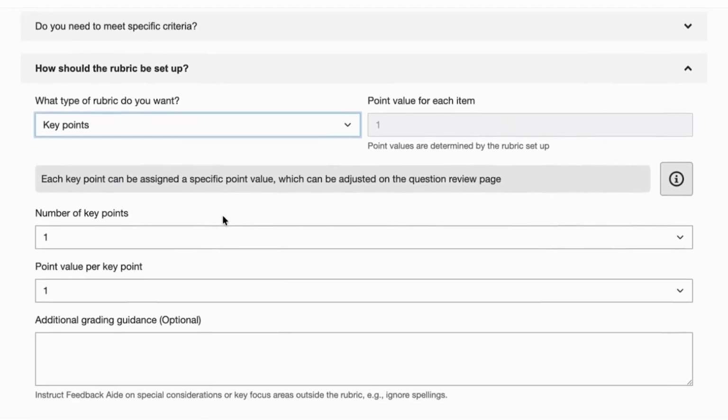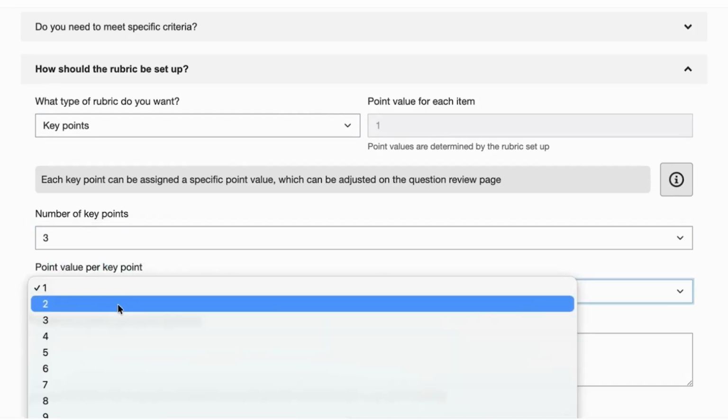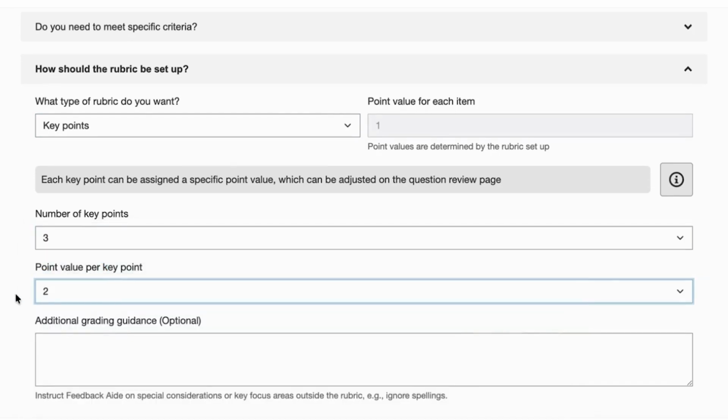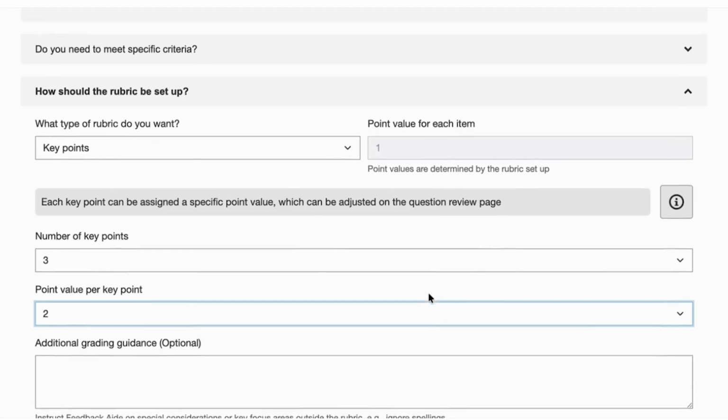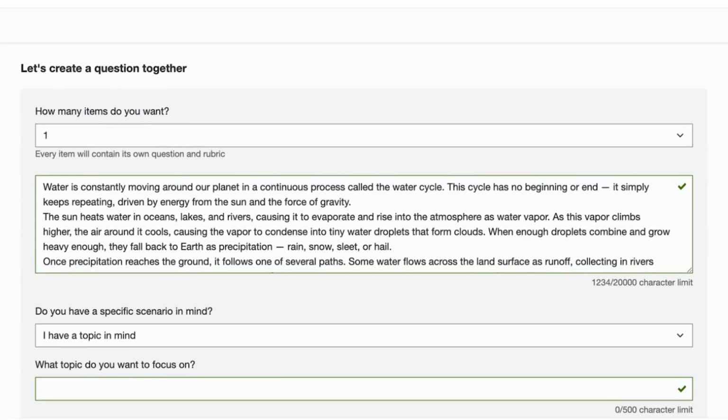And now we can further specify how many key points we want. So let's say maybe 3, as well as the point value per key point as well. Let's say 2. And then we can also specify any additional grading guidance for Feedback Aide to take into consideration as well. With all that information filled out, we can simply click Generate to generate our item.